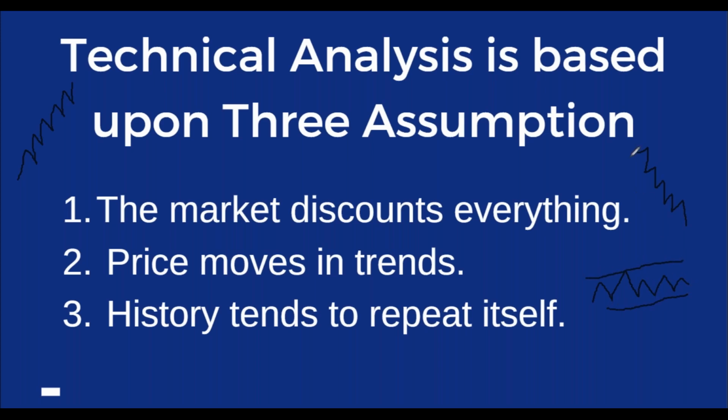So these are generally the three trends of the market. The first one is uptrend, the second one is downtrend, and the third one is sideways trend. So price moves in a trend.